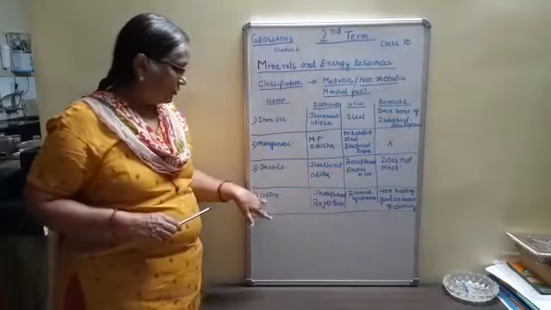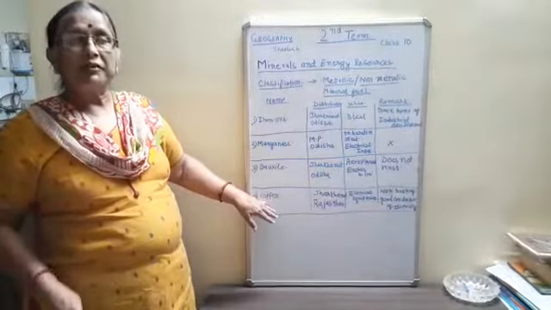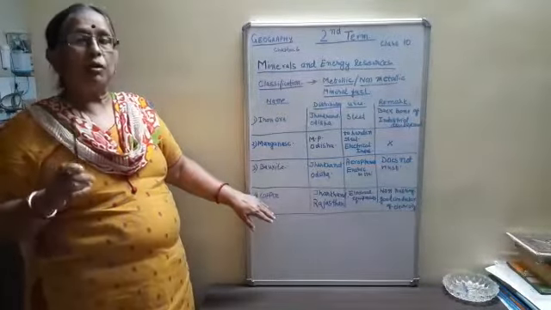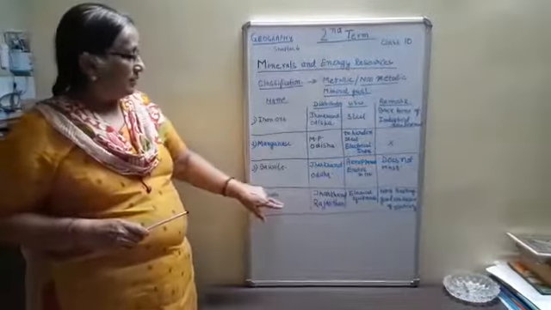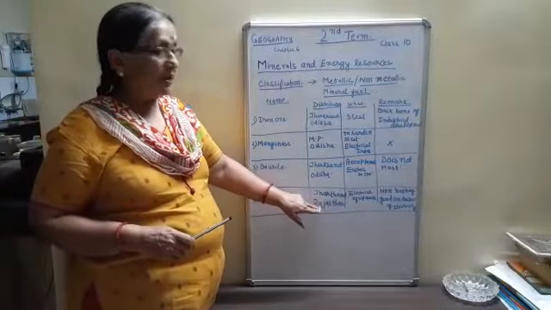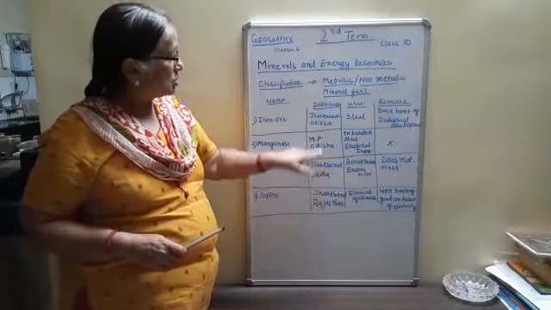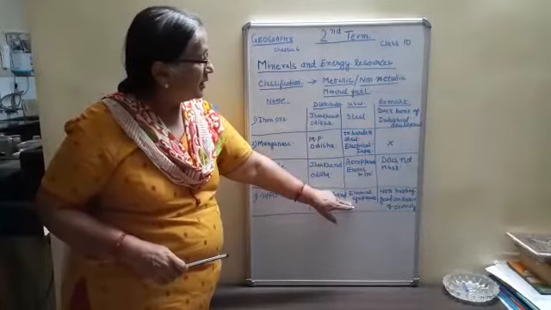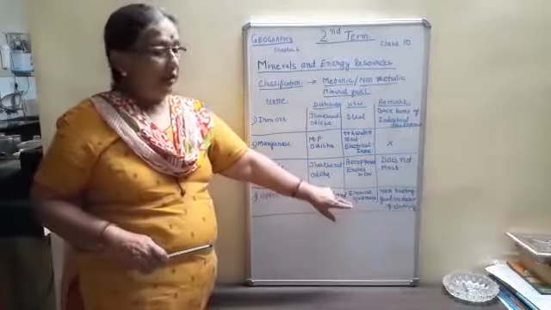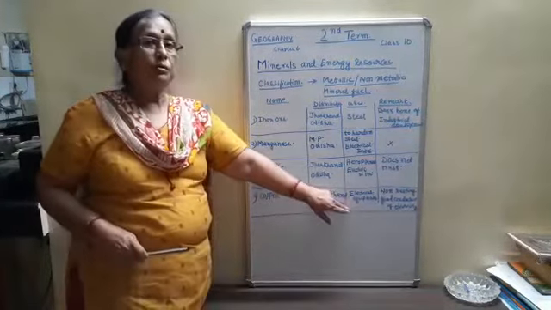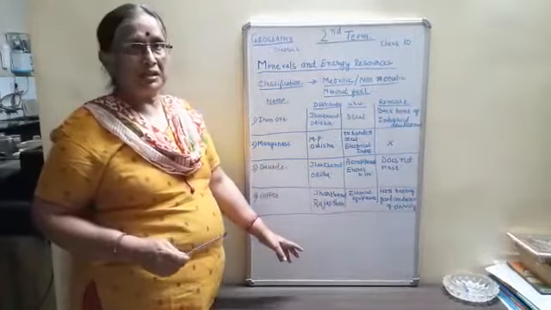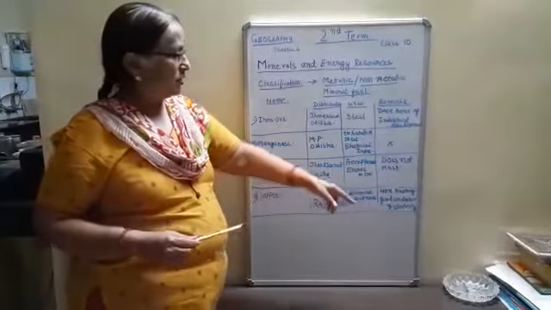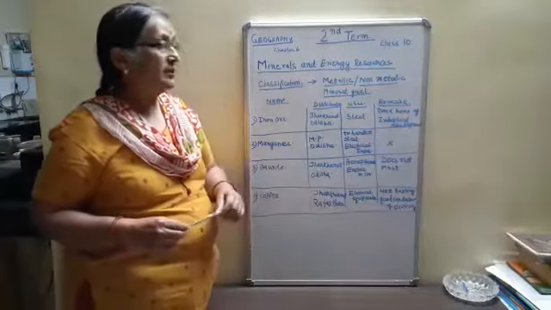Now the fourth one is copper. Copper is a very old mineral, used since the copper age, and again the states are Jharkhand and Rajasthan. Jharkhand is almost common in all the minerals. Then the uses are electrical equipment. It is also used for copper utensils, because it is a good conductor of heat and electricity, and it is rust proof.